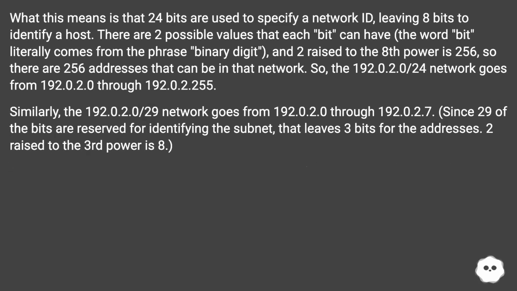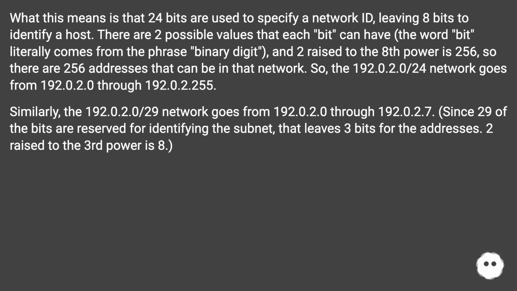What this means is that 24 bits are used to specify a network ID, leaving 8 bits to identify a host. There are 2 possible values that each bit can have. The word bit literally comes from the phrase binary digit, and 2 raised to the 8th power is 256, so there are 256 addresses that can be in that network.